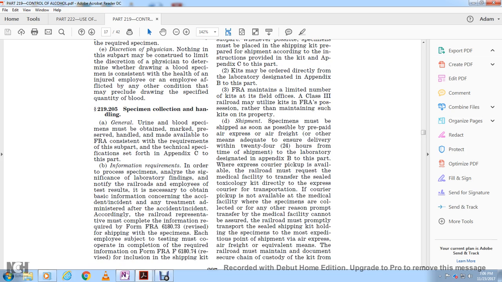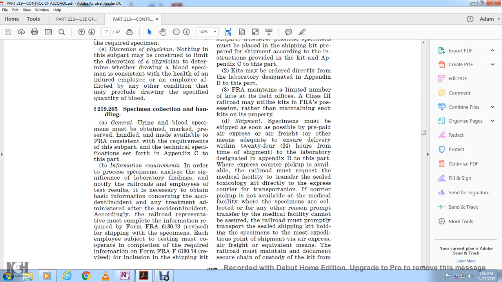The specimen must be shipped as soon as possible, prepaid, by air express, air freight, or other means adequate to ensure delivery within 24 hours from the time of shipment to the laboratory designated in Appendix B of this part. Where express courier pickup is available to the railroad, the railroad must request the medical facility to transfer the sealed toxicological specimen directly to the express courier for transportation, or for any other reason, if prompt transfer at the medical facility cannot be used.